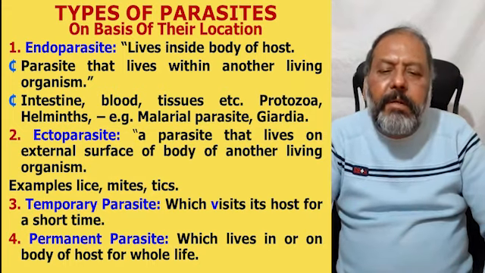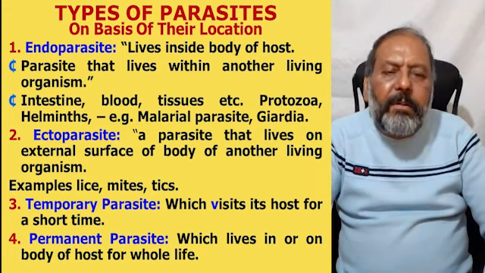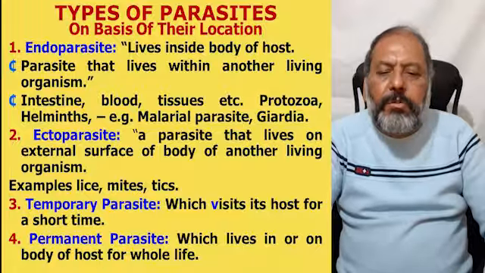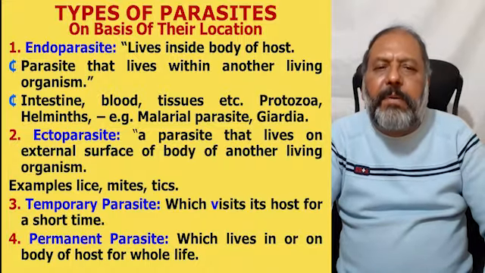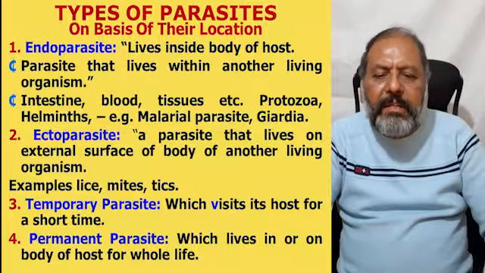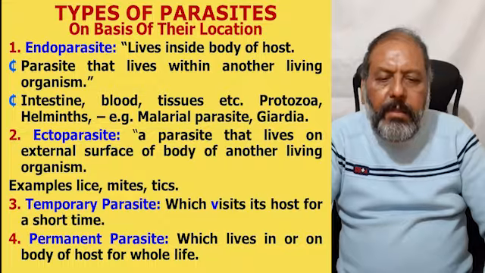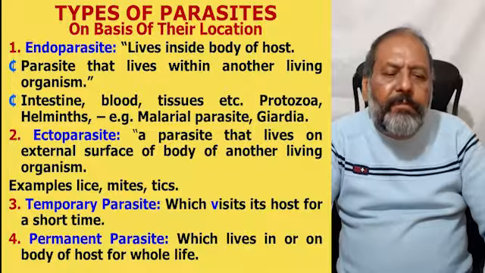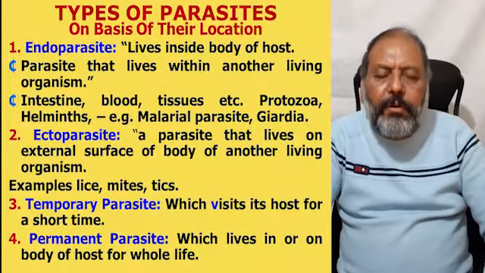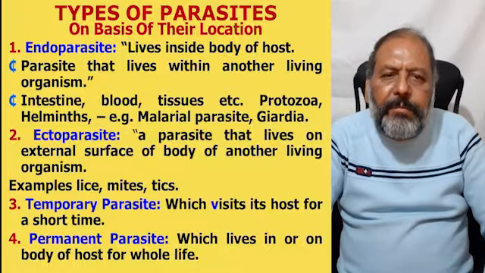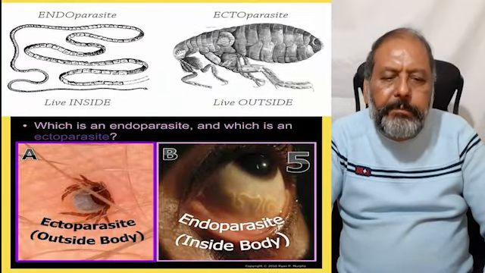Number three is temporary parasites, which visit the host for a short time but do not live permanently to complete their life cycle. Number four, permanent parasite, which lives in or on the body of the host for the whole of its life cycle.